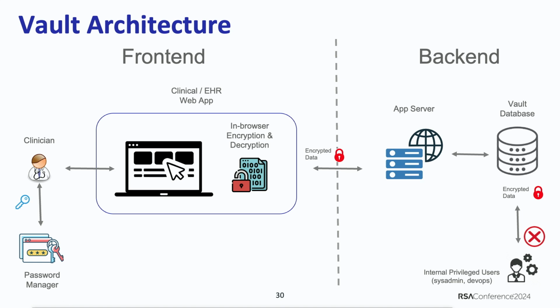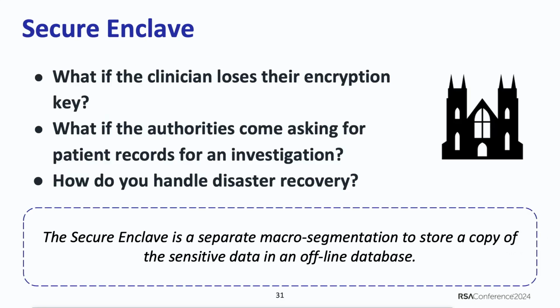So this is all great, but this is not enough. If you put on your InfoSec hat, you will start finding all the corner cases that need to be accounted for. The corner cases include, what if the clinician loses their encryption key? And it happens more often than not.